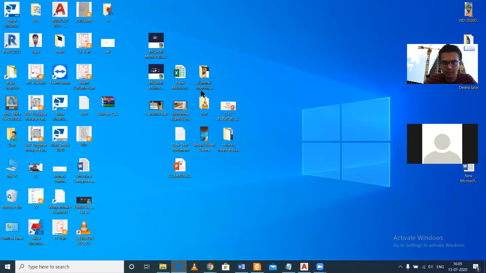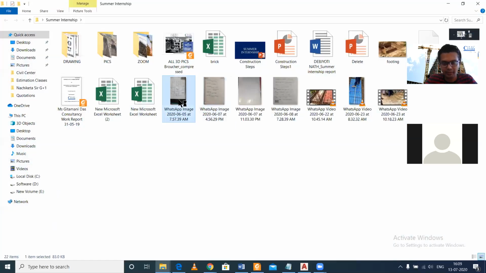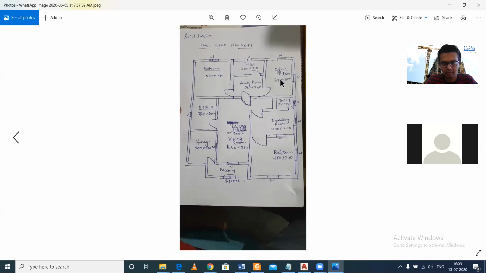So another thing which we can tell today is your... okay. So about planning, we had discussed the standard sizes of bedroom, and we had discussed how to tell how many rooms will come in a particular built-up area, and we had already covered earlier the difference between built-up area and plot area. So it's clear. And another important thing which you need to know is the size of your doors,